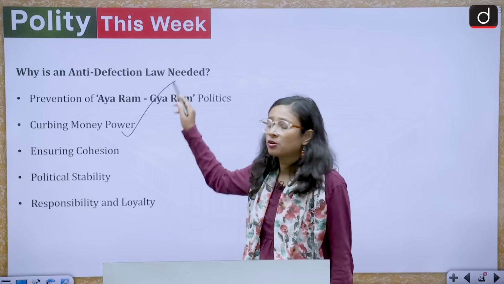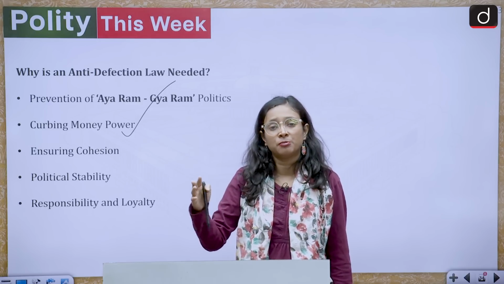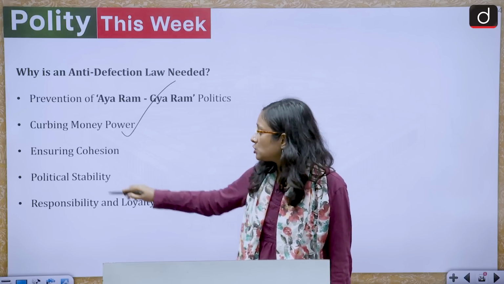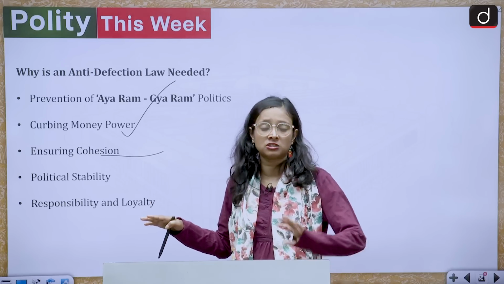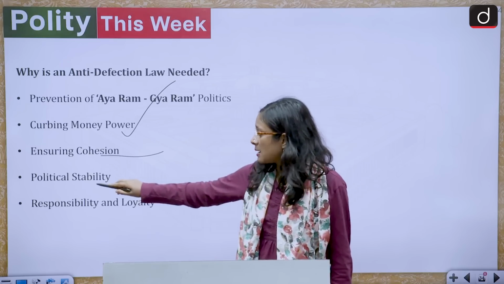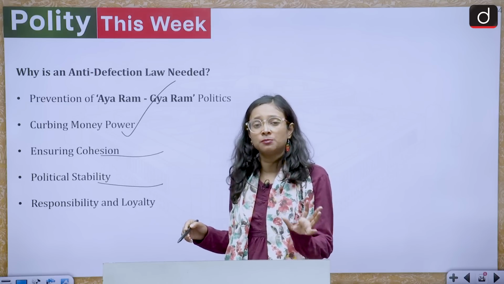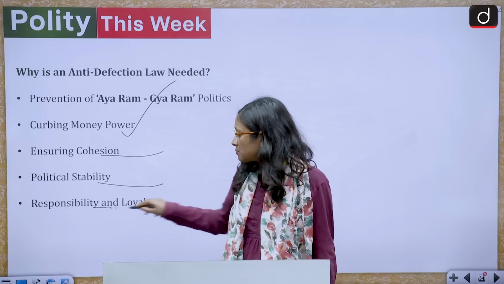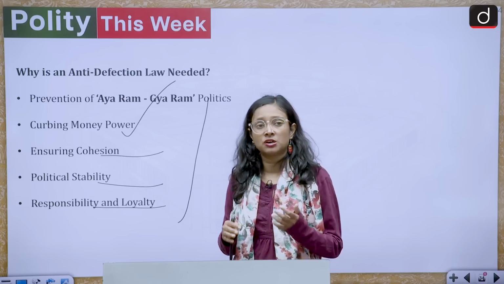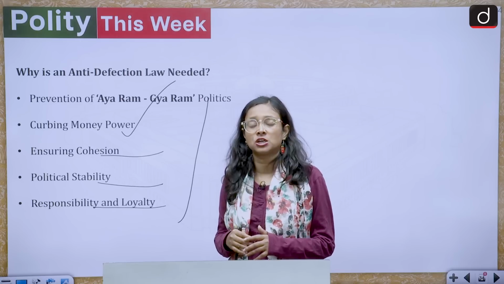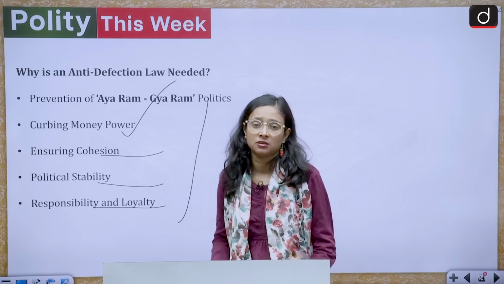Then, curbing money power, because when a political party calls a political leader, they lure them with money, so the law will curb money power. Then ensuring cohesion, there should be political cohesion between political parties in parliament and also in the state legislature. Then political stability, responsibility and loyalty. These are the reasons there should be an anti-defection law, so that political stability and a corruption-less society will be maintained.